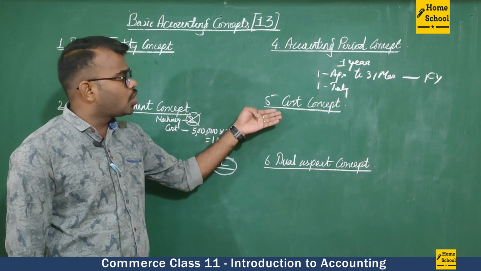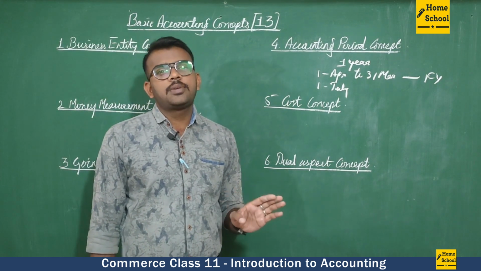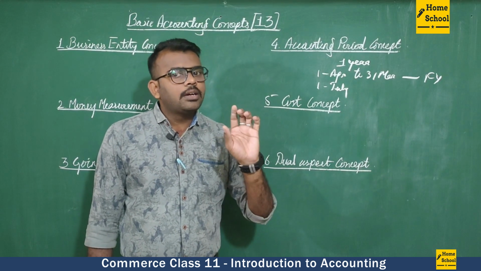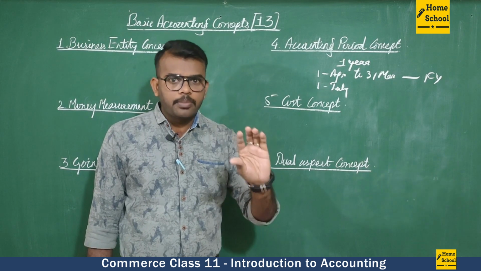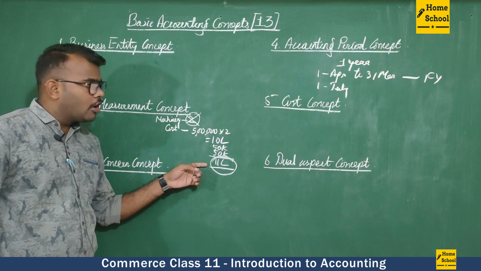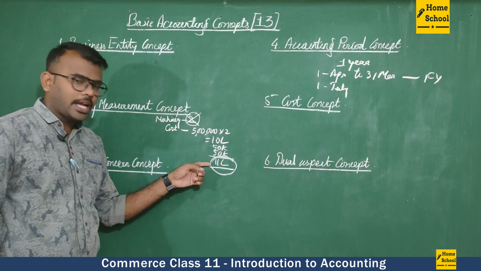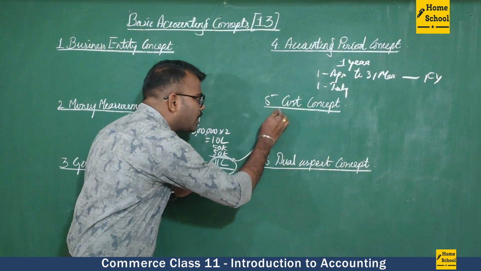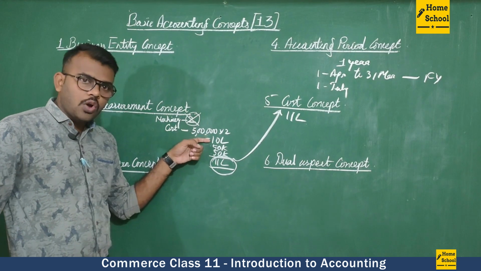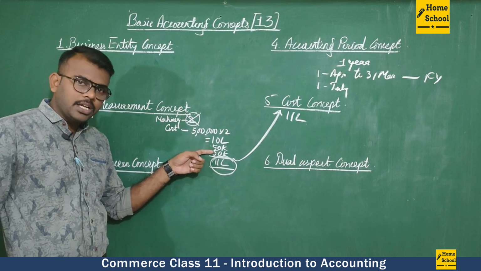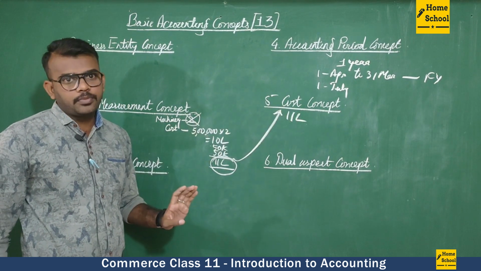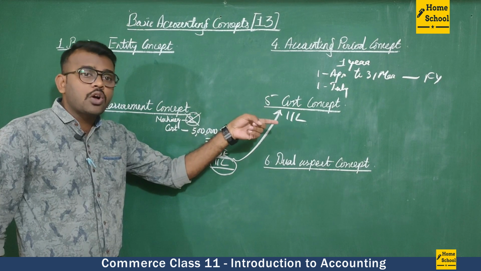So here we have the cost concept. The cost concept says that we should enter the value on a cost basis. Continuing the same example here, for how much did we purchase? 11 lakh. So this is the cost of the machine, 11 lakh. It includes original cost, transportation, setting up, everything. So this 11 lakh we have to enter. So this is the cost concept.